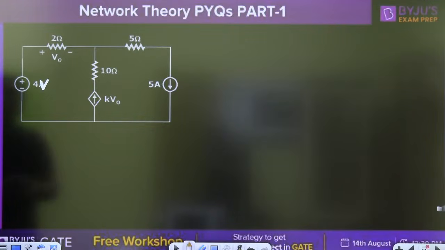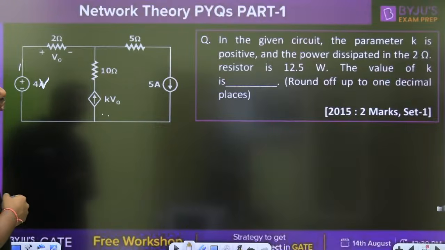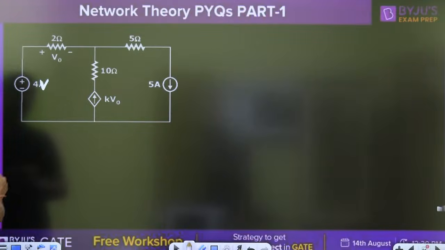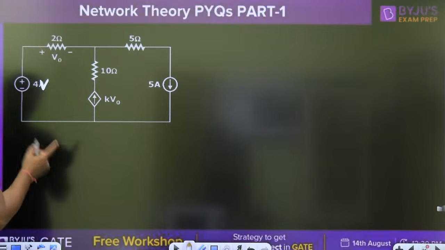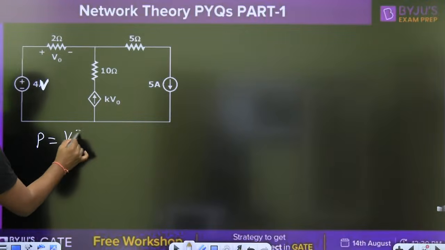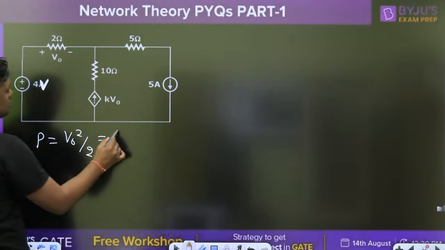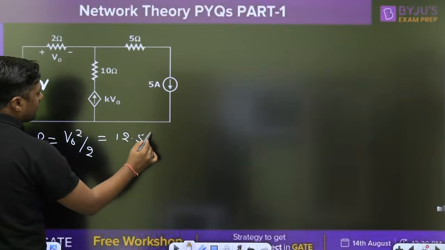Try to understand. What is the power given? For the 2 ohm, 12.5 watt. The power dissipated across the 2 ohm resistor is given by V0 square by R, that is V0 square by 2, and it is given as 12.5 watt.